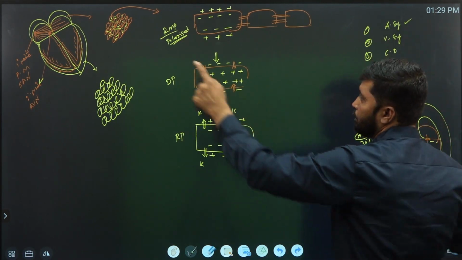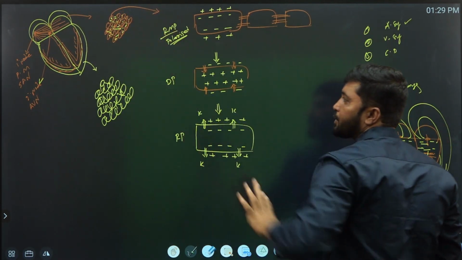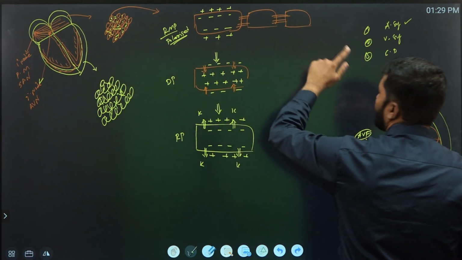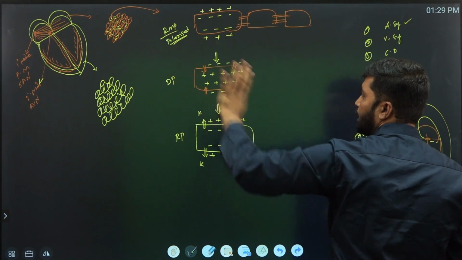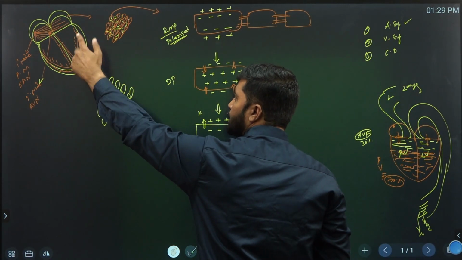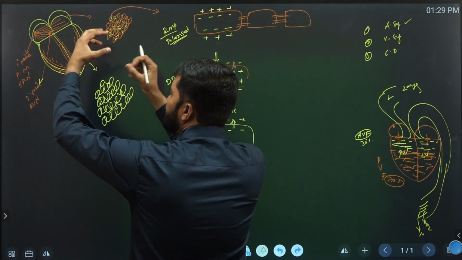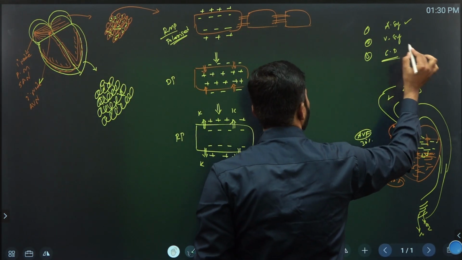First, auricle systole: depolarization in the atria. Next, ventricle systole: ventricle depolarization, right? During the ventricle depolarization, the auricle slowly repolarizes. Then all the chambers come back to the resting state. That is cardiac diastole.